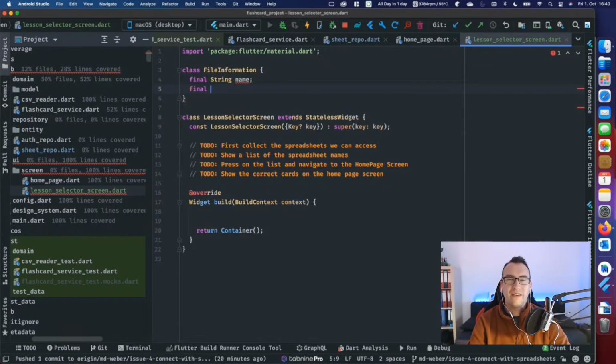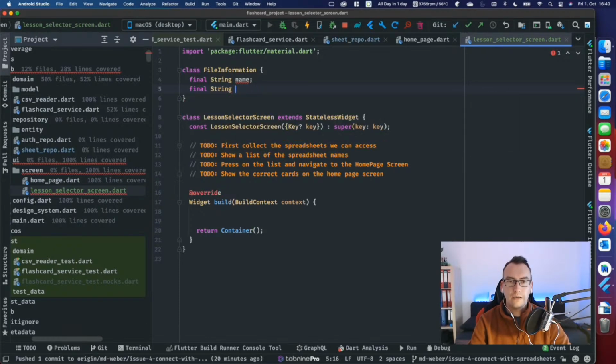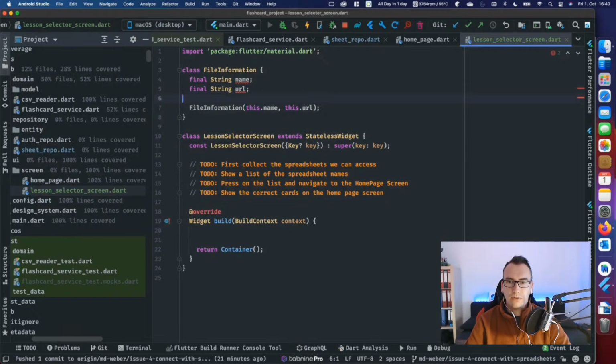After that, we would have the string, and this would be the link to the spreadsheet, like the URL, because it can be later also different things. And I think that's already everything that we need. Maybe we could also add the MIME type here inside, but I'm not even sure if we need it that heavily. So we can add a constructor for that and everything should be fine.